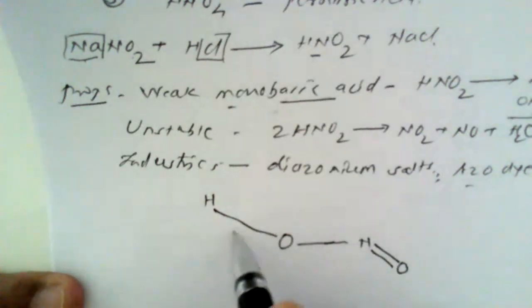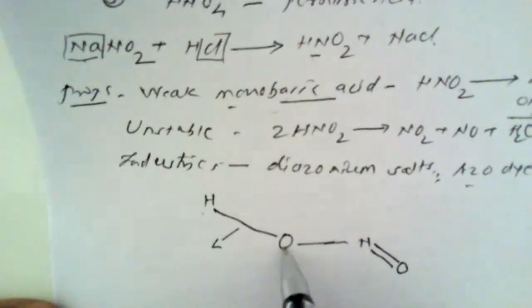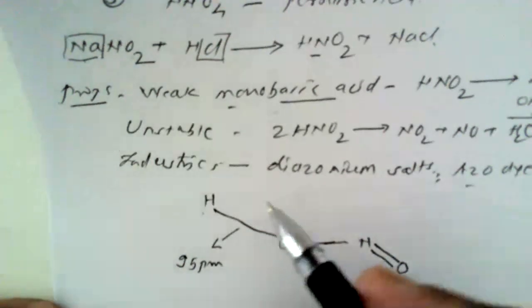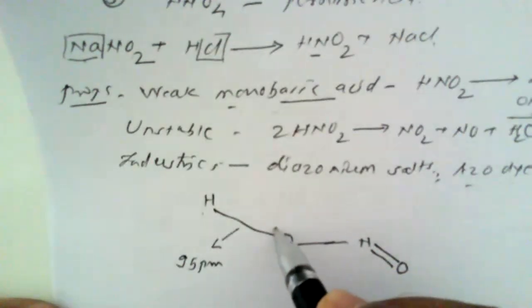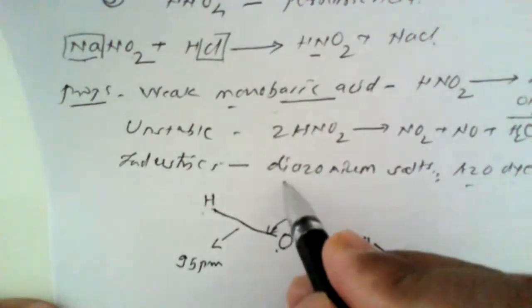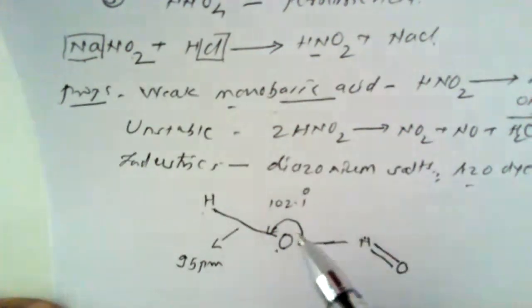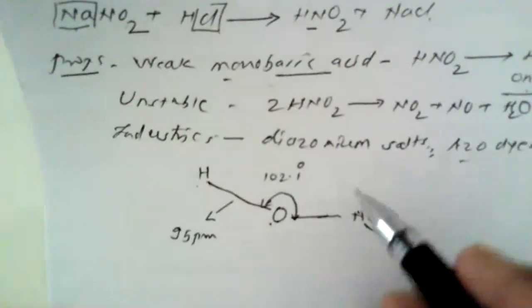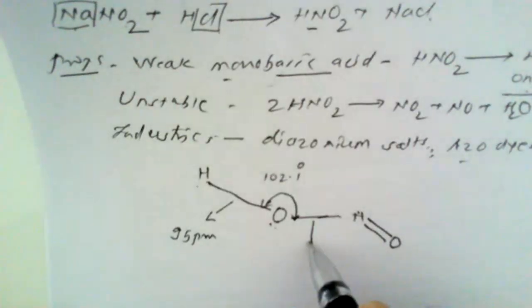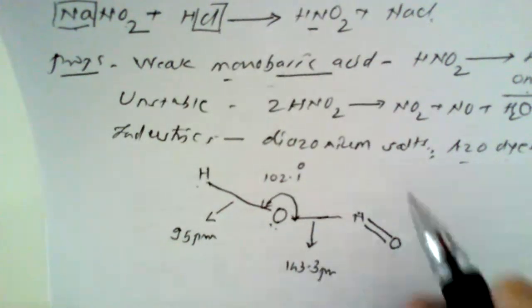Now here, if we see the bond characteristics, the distance between hydrogen and oxygen is 95 picometers. The bond angle H-O-N is 102.1 degrees. The oxygen-nitrogen bond length is 143.3 picometers.